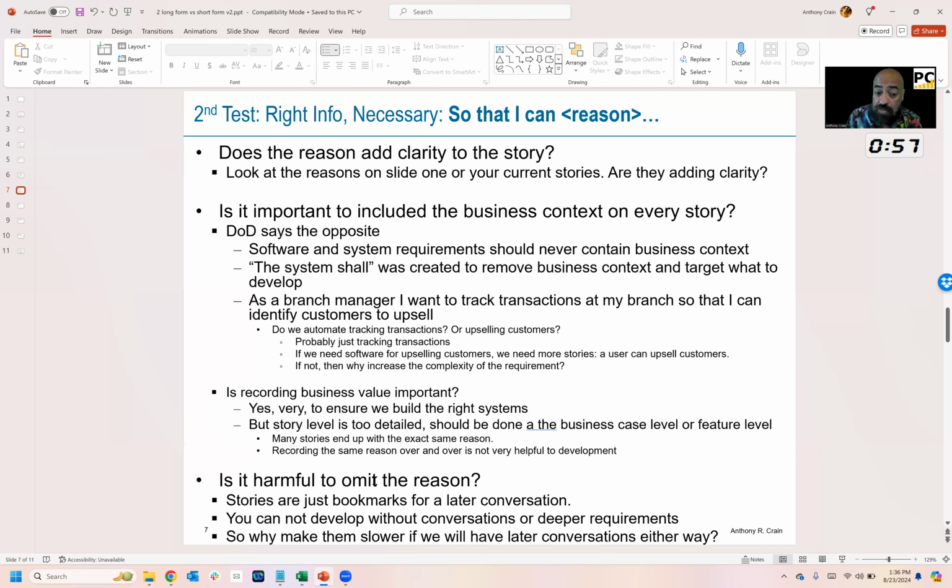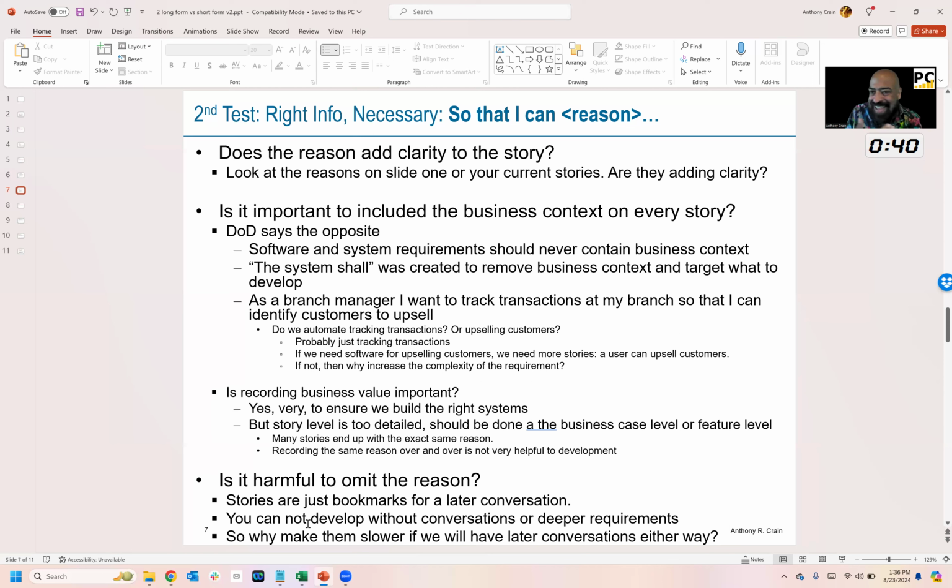Now, is it harmful to omit the reason? Remember that stories are just bookmarks for later conversation. They're not requirements, they're bookmarks to have a talk. So I need to have a talk about tracking transactions. What kind of stuff do you want to track? What do you want me to omit? What's an example, right? There's a conversation we have to have.